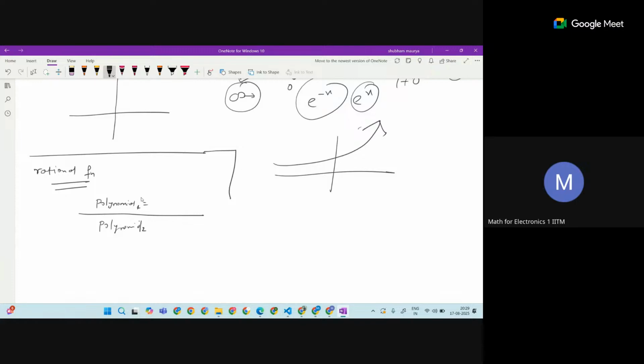Let's say the numerator polynomial is 3x square plus 2x plus 1, and for the denominator some polynomial, I'm writing 5x cube plus 2x square. So let's say I'm saying the rational function f(x). So properly if I write, your f(x) is nothing but 3x square plus 2x plus 1 upon 5x cube plus 2x square.